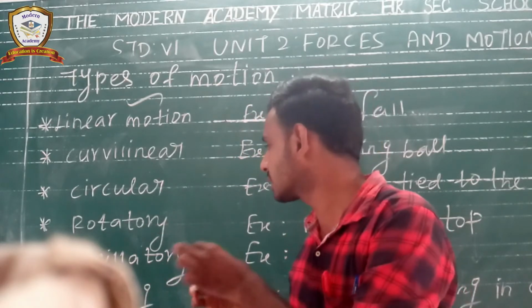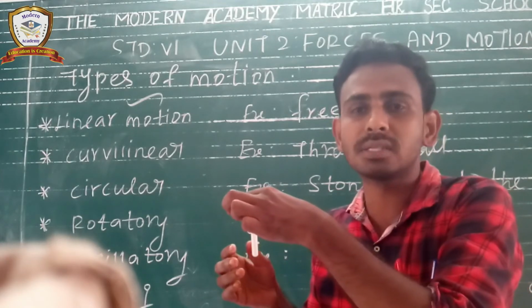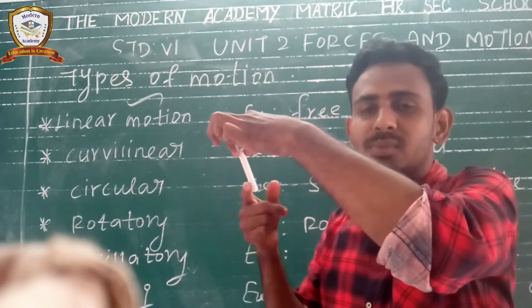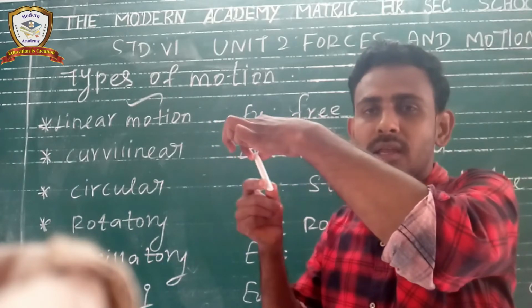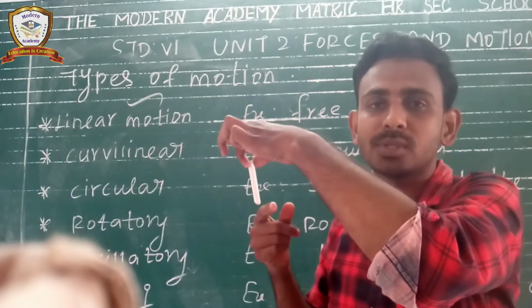So based on the axis only, that object is moving from one place to another place. But oscillate means front and backward. Consider this top, this is moving from back, again this is moving from front. So this is the example of oscillating motion, right?